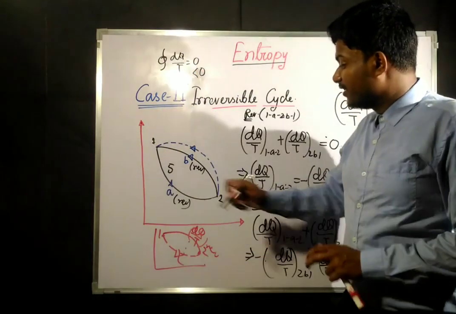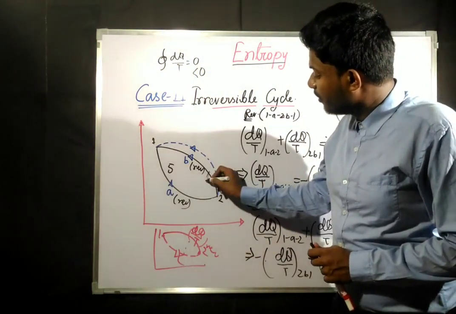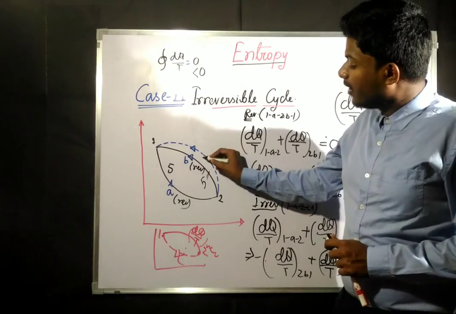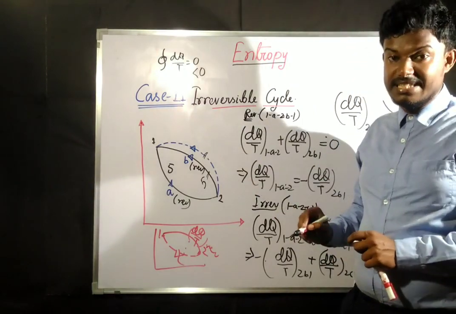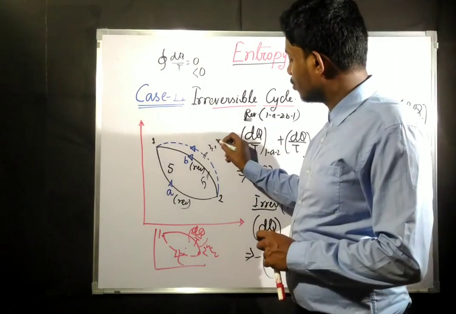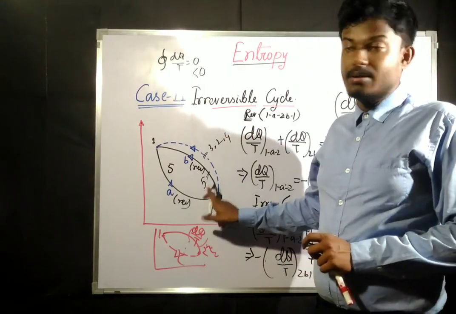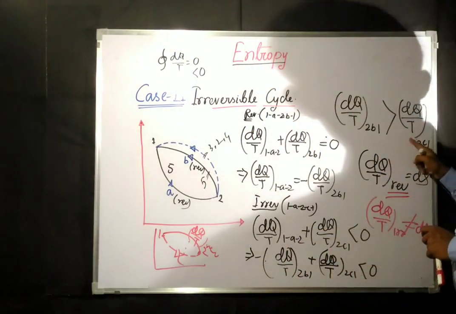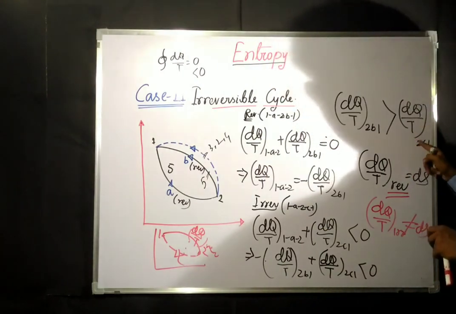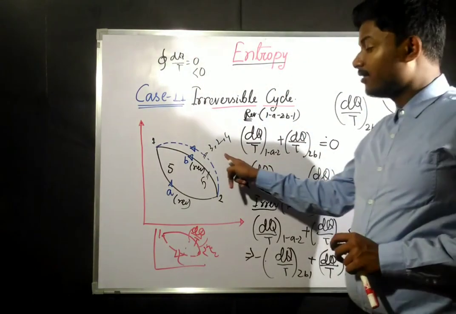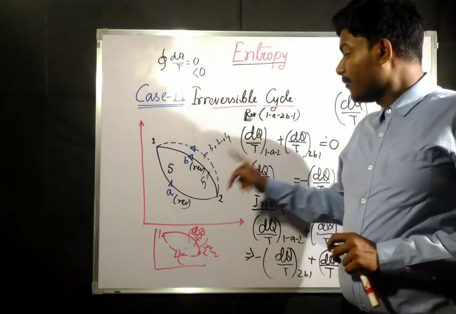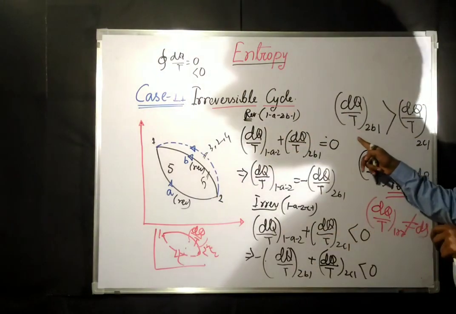If this is 5, then for process B also it is going to be 5, but for process C it may be 3 or 2 or 4, whatever it may be, but it must be less than 5, because we have found that for the irreversible process the dq by T term is always less than the dq by T term for the reversible process.